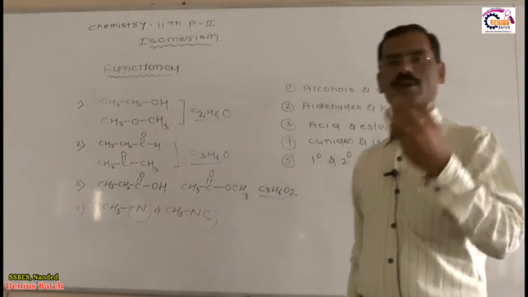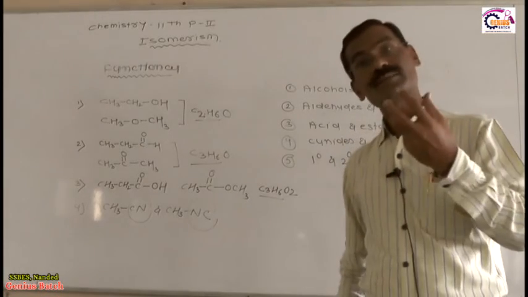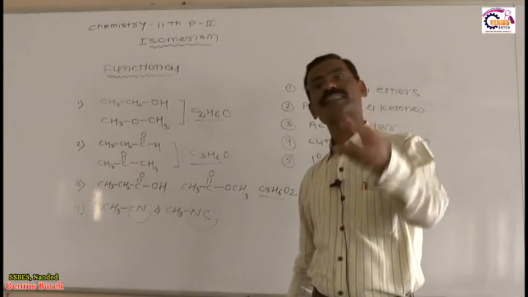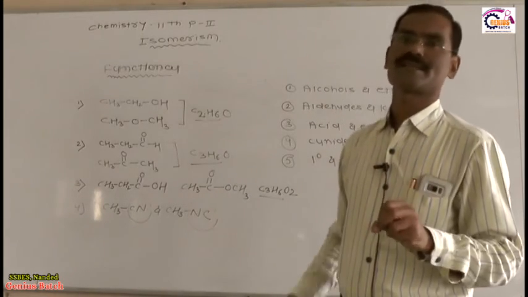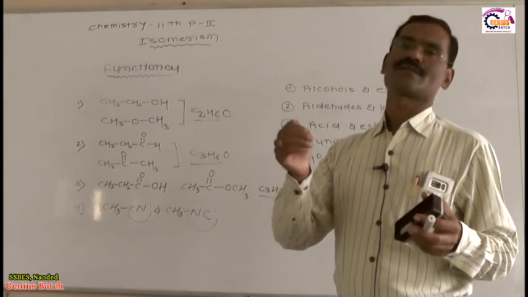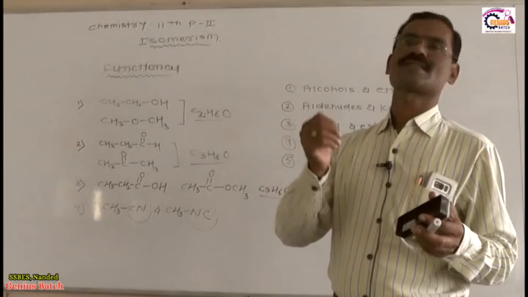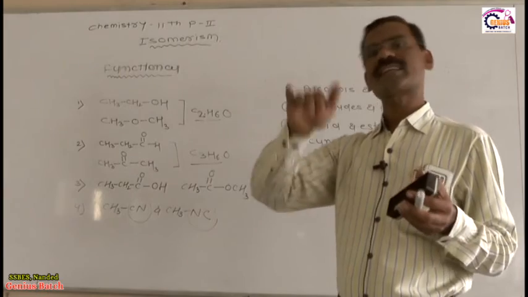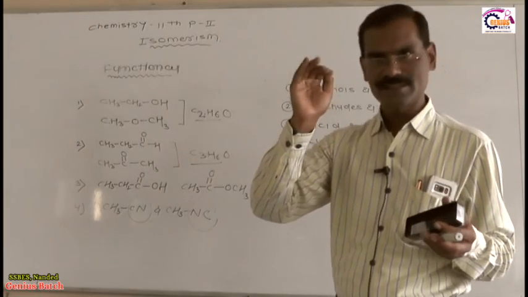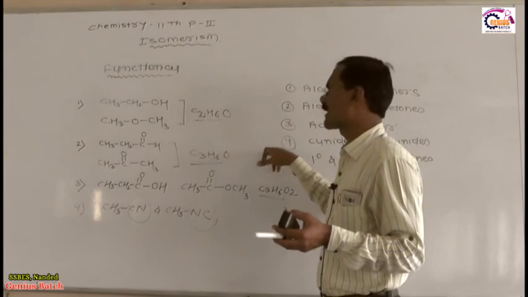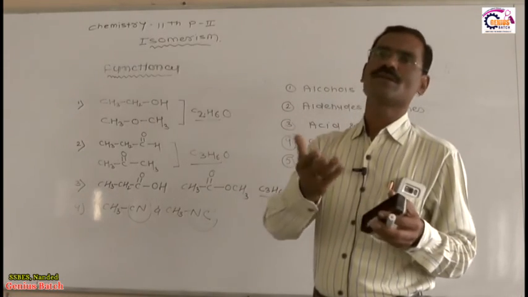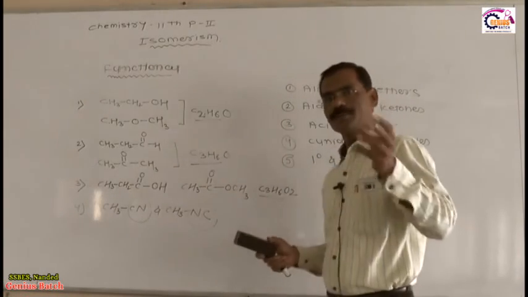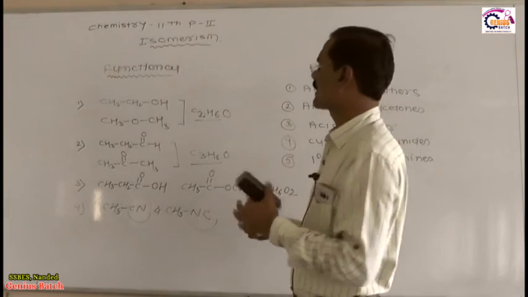I know tautomerism is a very interesting part. Tautomerism is a very big and important concept in chemistry. For tautomerism, we require the knowledge of reaction mechanism, the inductive effect, the resonance effect, the mesomeric effect, and hyperconjugation. In reaction mechanism, we will discuss tautomerism in detail, but this is a type of isomerism. That's why in the next video, I am going to discuss with you the tautomerism phenomenon. So before going to the next video, I will ask you some examples related with this.